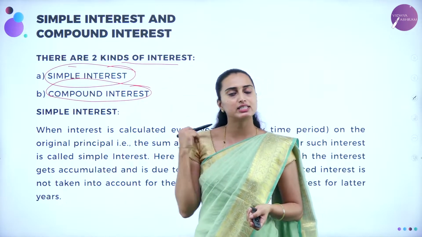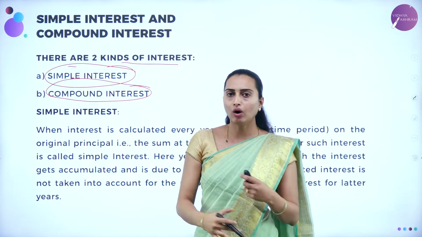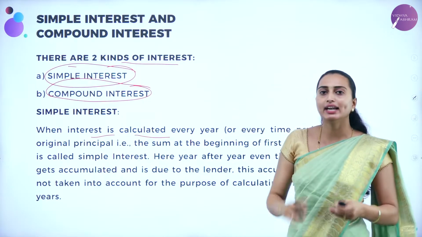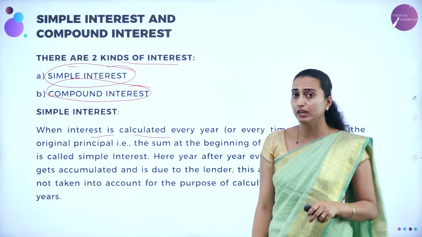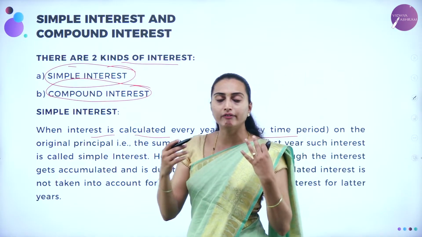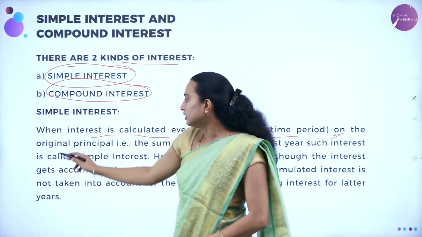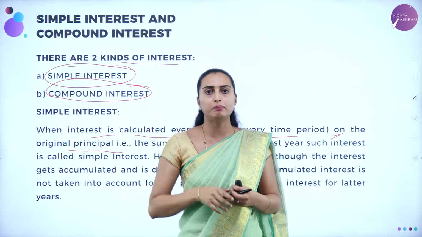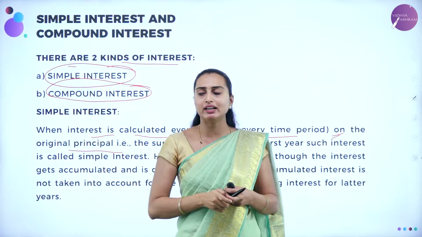Now here in this session we are looking only at problems on simple interest. So how will simple interest be useful here? When interest is calculated every year, or every time period, every month, every 2 months or every 1.5 months, on the original principal. So on the amount you have kept as the original principal, per year, on 1.5 years, 2 years, like that you are going to calculate the interest.